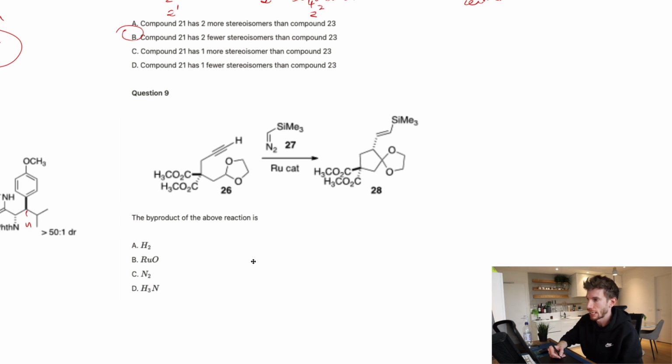So the byproduct again, the byproduct of the above reaction is what? So we're going to use that exact same skill. This one's a little bit trickier. What we have to look at now is, again, what's changing. All of this is not changing. This doesn't seem to be changing. It's all there. What we do have, though, is a ring forming.